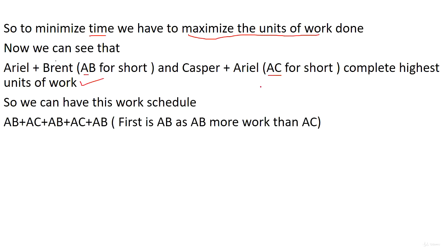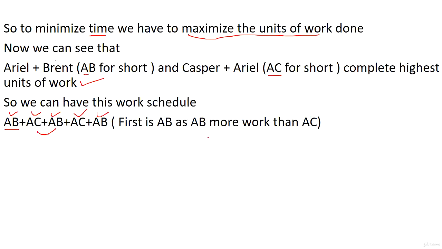So we can have this specific work schedule. That is, first Al and Brent will work because their work capacity is the highest. Then Al and Casper will work. And again AB will work, because the same combination of Al and Casper is not allowed. So we can have only these two combinations to solve the question. And on the 4th day, Al and Casper again. And on the 5th day, Al and Brent will start working.